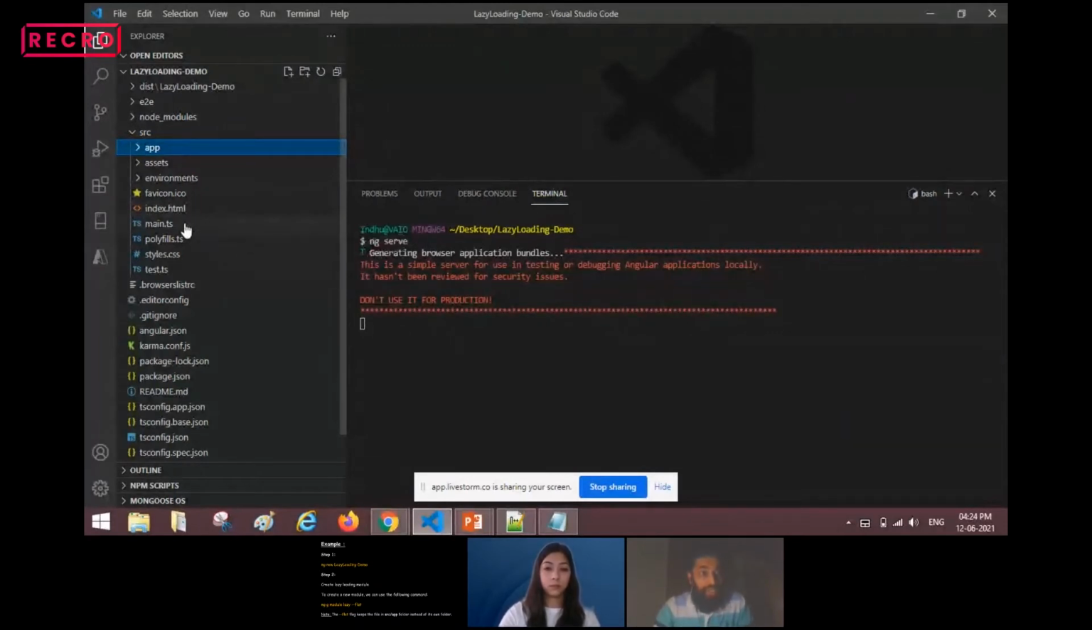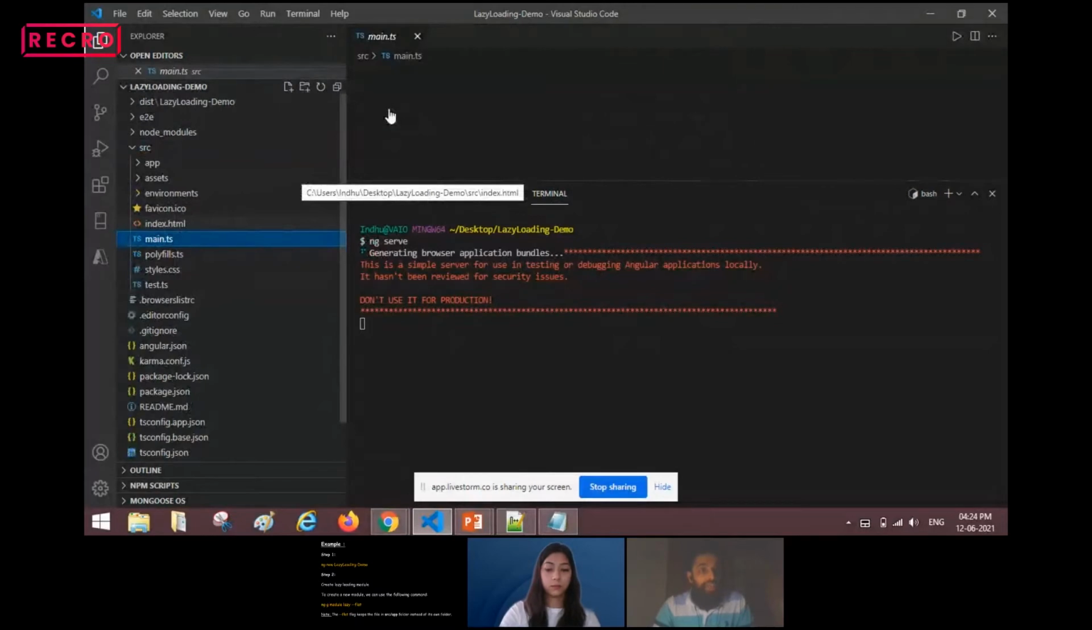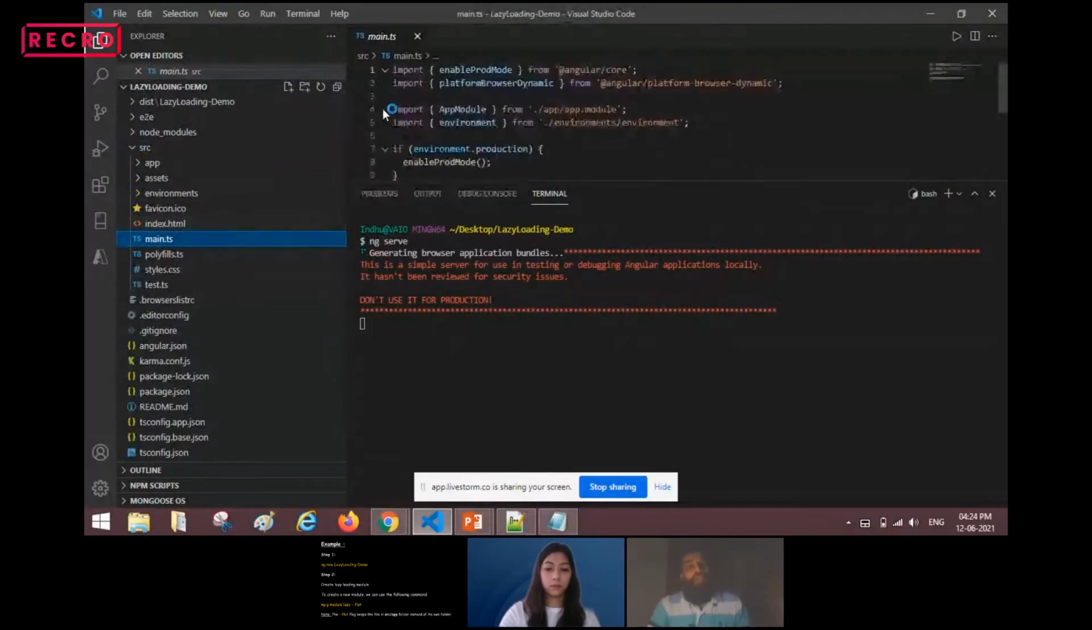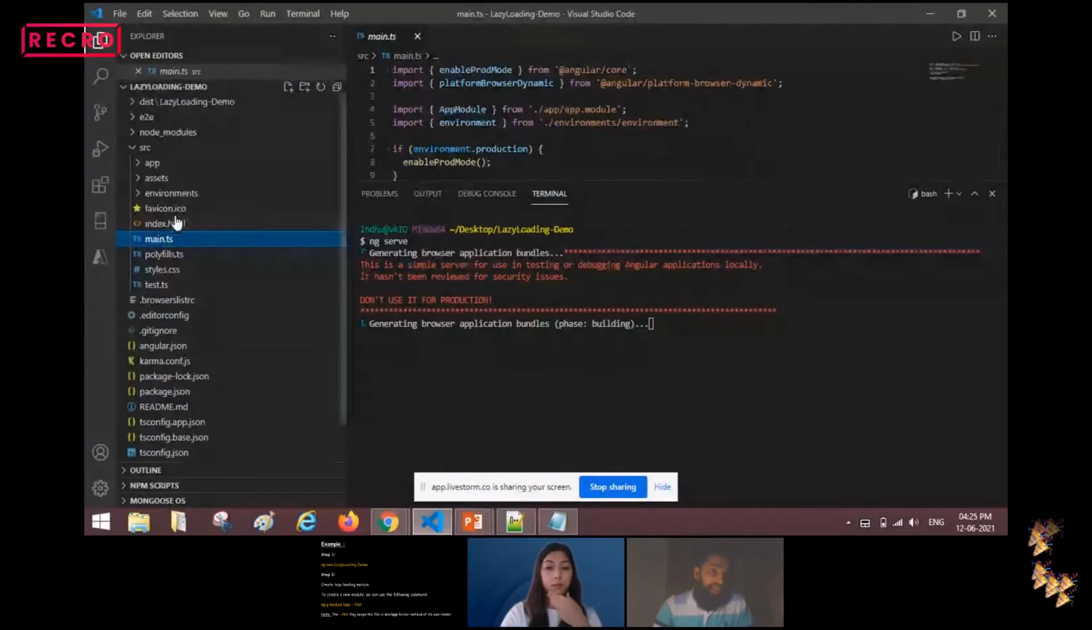Next, we have the main.ts file. This main.ts file is the starting point of your application. So when you run ng serve or any command, this is the starting point of your application. It will take you to the app.module.ts file, and from there it will start executing the code. This is nothing but the starting point of your application.